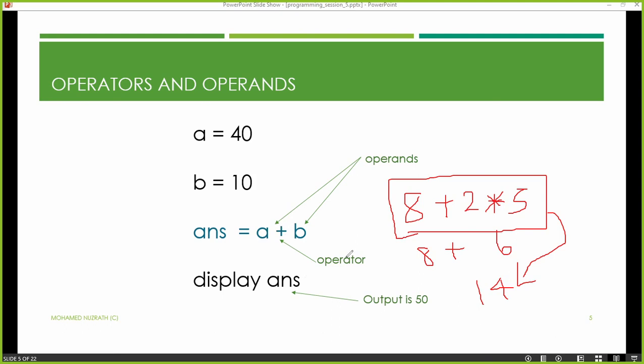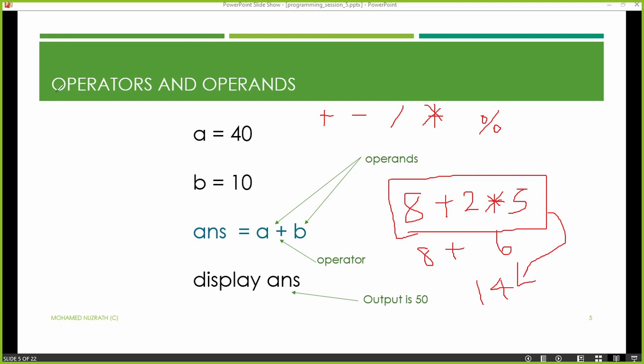For example, among arithmetic operators, you have addition, subtraction, division, multiplication, as well as something called modulus division. I will teach you about modulus division later. So there are 5 mathematical operators under arithmetic operators. We will slowly do these things.